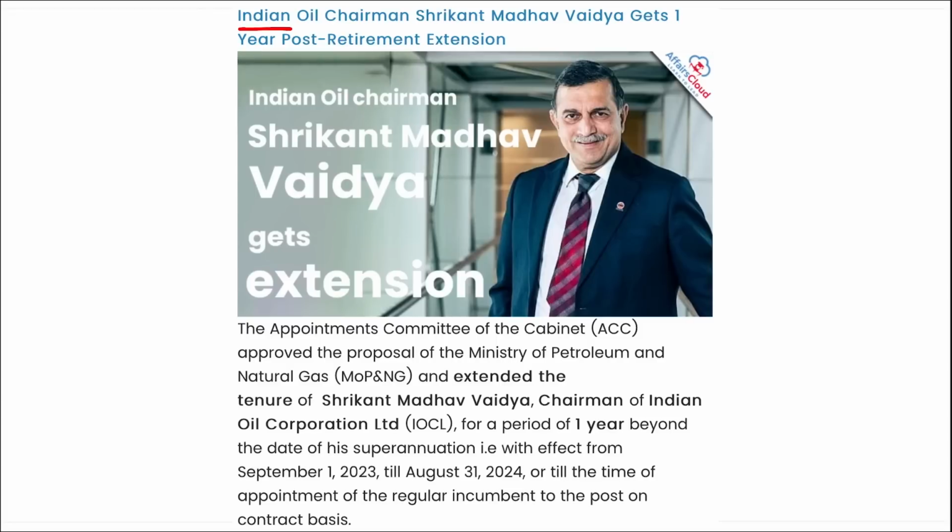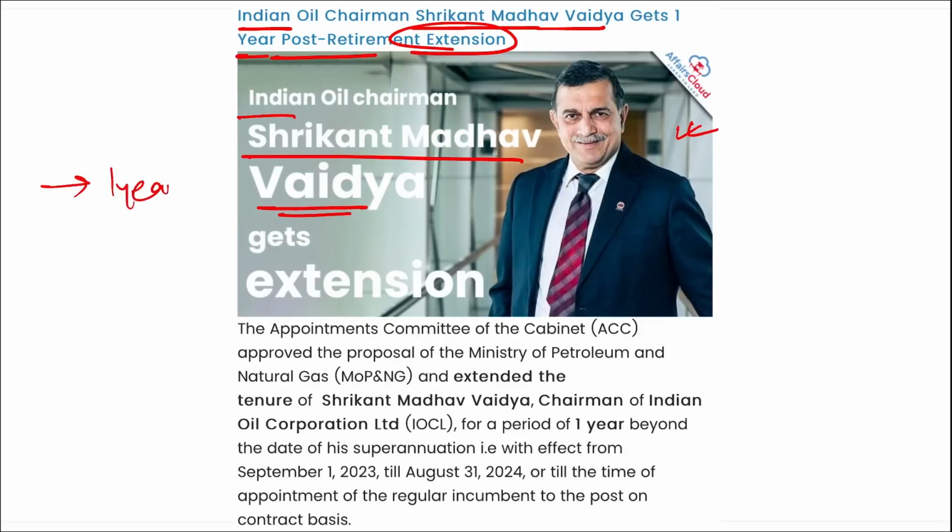Next is Indian Oil Chairman Shrikant Madhav Vaidya, who got a 1-year post-retirement extension. As you can see him in the picture, he is Indian Oil Chairman Shrikant Madhav Vaidya and he got the extension for 1 year, that is, a post-retirement extension of 1 year has been provided to him. Correct? And he will be in this position now till 31st of August 2024. Right? And Shrikant Madhav Vaidya took charge as the chairman of Indian Oil Corporation on July 1st, 2020.